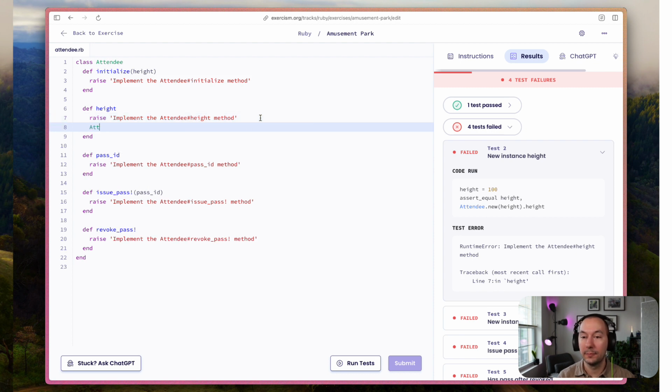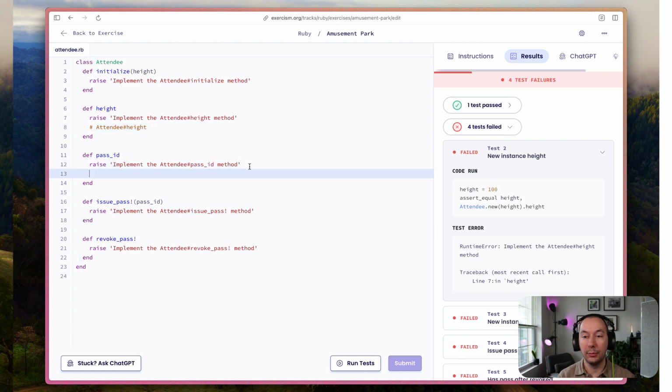If I just jump in here, when we refer to this like in documentation or something, that's what we're actually going to typically write to indicate that. So similarly, and I'm just putting these in comments, we would have attendee and pass ID, right? Because the class is still attendee. And that's just a common way that we will write a class and its methods to indicate what we're talking about.